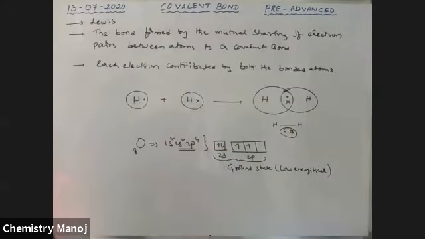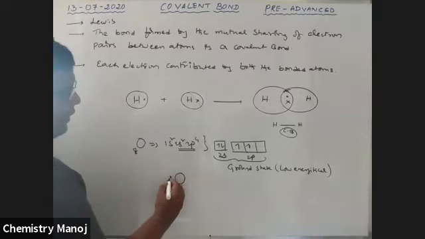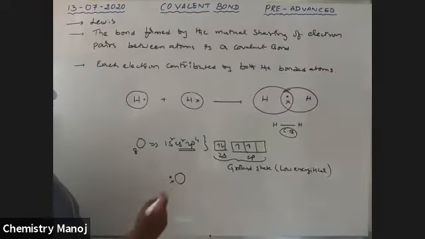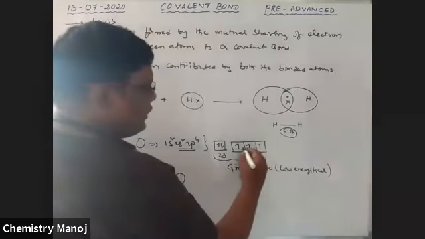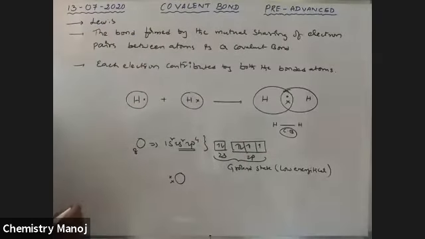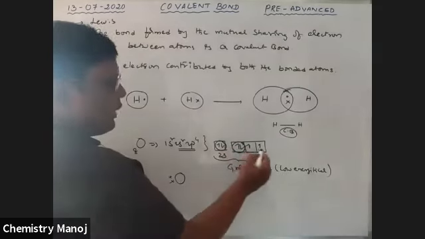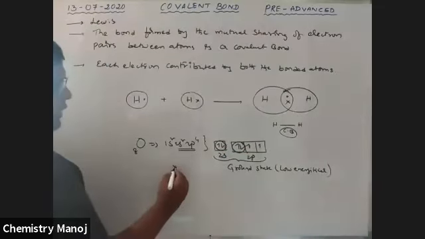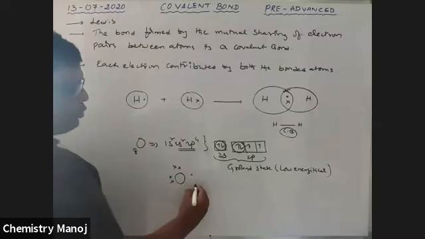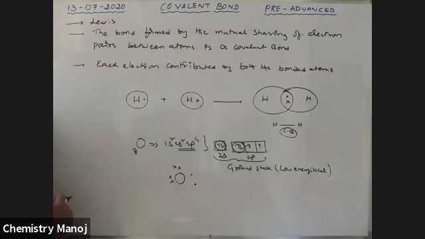Sorry, it is 2p4. So oxygen has 2 pairs of electrons and 2 unpaired electrons in the outermost orbit.